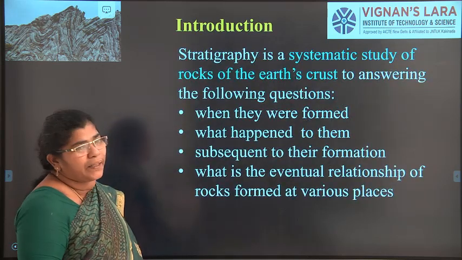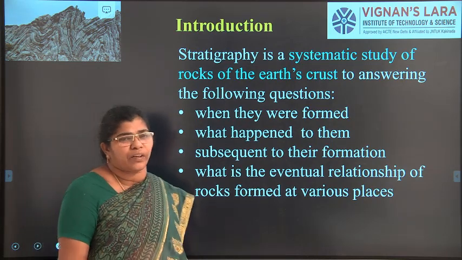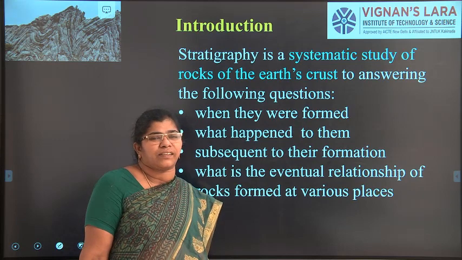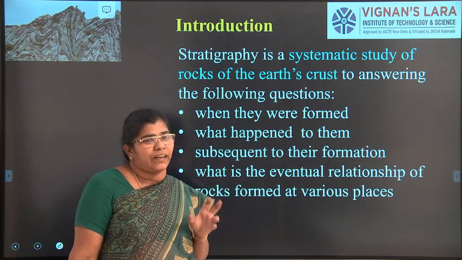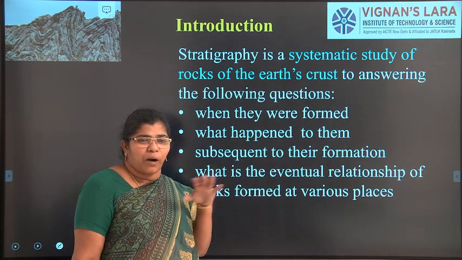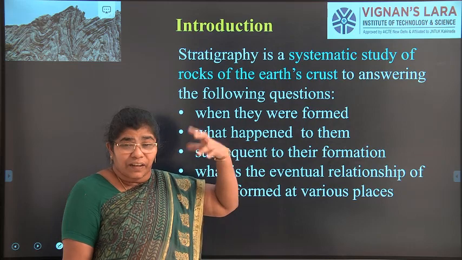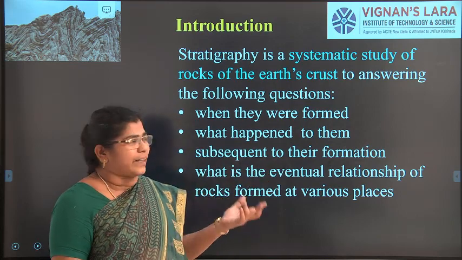It is a systematic study, and through stratigraphy these questions can be correctly answered: where and when they were formed. As I told you, the bottom rocks will be old rocks and the top rocks will be young rocks, so we can see when they were formed.